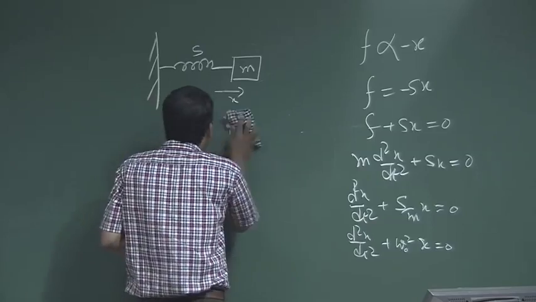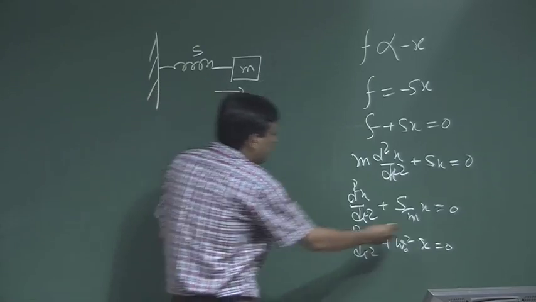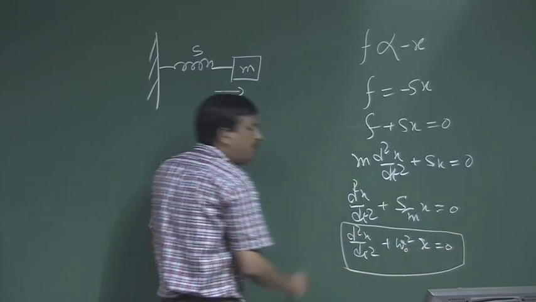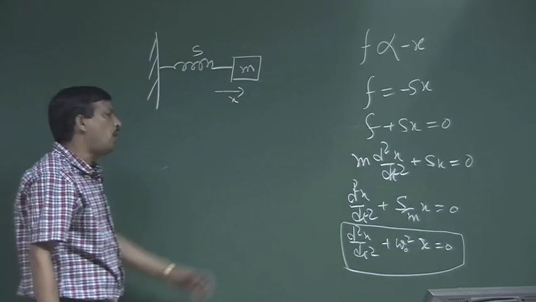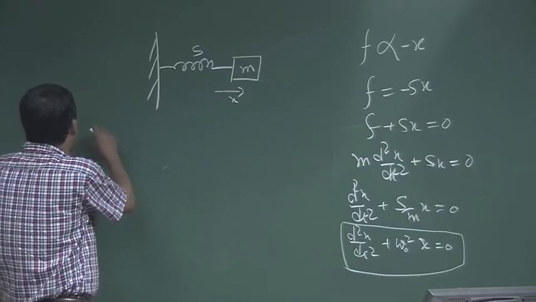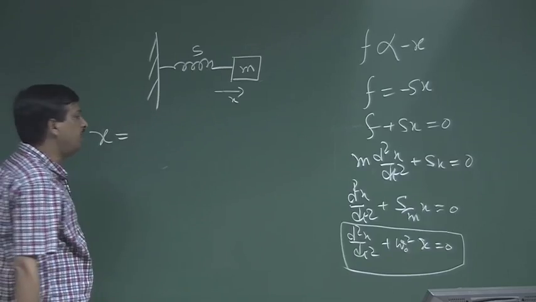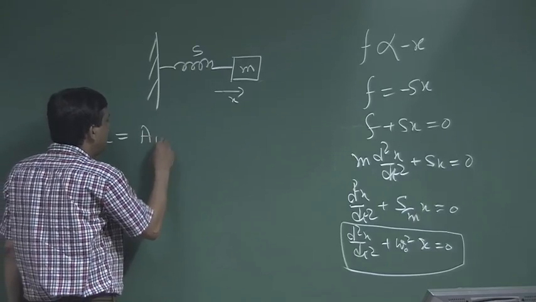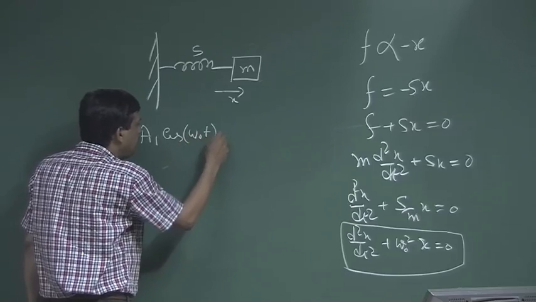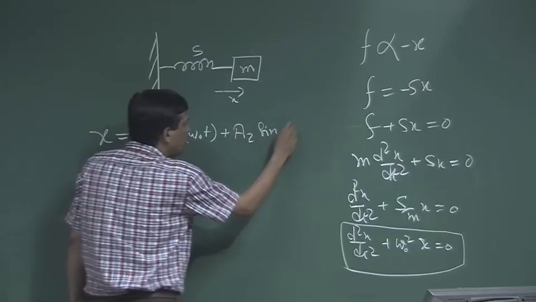Now, forget about this part. Now, come here. This is nothing but a second order differential equation. If I want to solve this second order differential equation, I can say there is a general solution for the displacement x, which is a1 cos omega 0 t plus a2 sin omega 0 t.